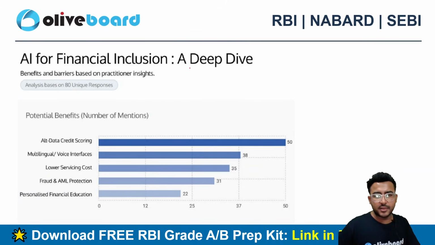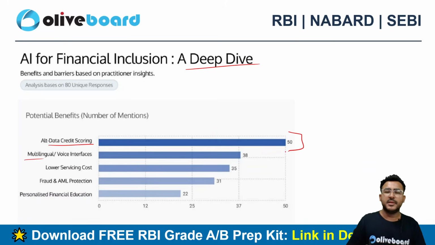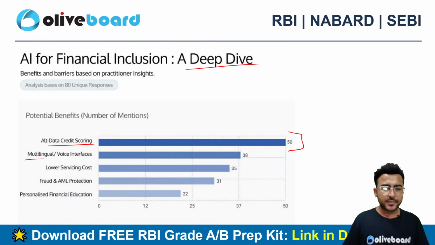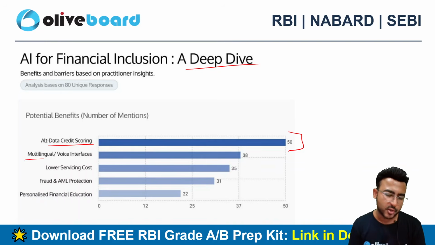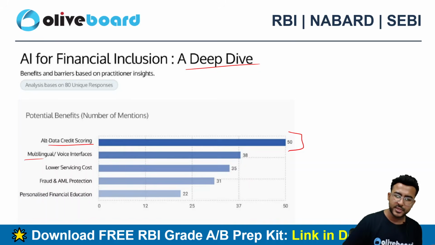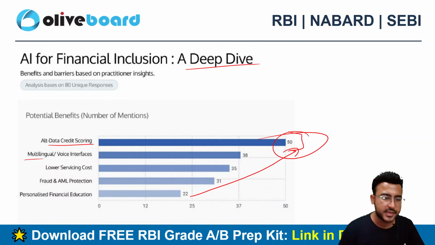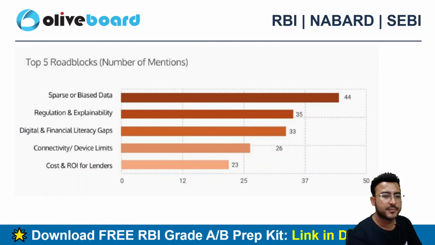फिर AI for financial inclusion, a deep dive, इसका भी chart दे रखा है कि potential benefits क्या हो सकते हैं. सो data, credit scoring हो गया, multilingual हो गया, इनको ज़्यादा score दिया है, मतलब they can be easily done with the help of AI, right. They can easily penetrate financial inclusion if you use AI in this. Lower servicing cost हो गया, fraud AML protection हो गया, already RBI is doing that. Personalized financial education हो गया, तो इनको rating दे रखी है basically on the basis of potential benefit in numbers. सो हम देख सकते हैं alternative data credit scoring और multilingual और voice interface की यहाँ पे सबसे ज़्यादा rating given है, right.